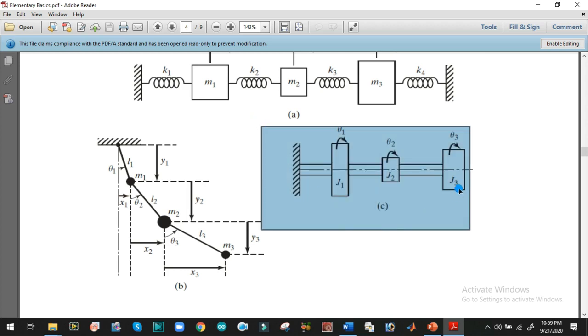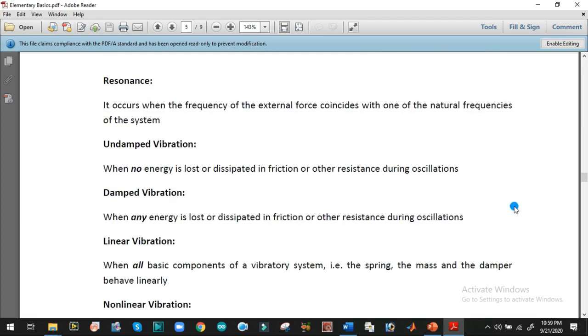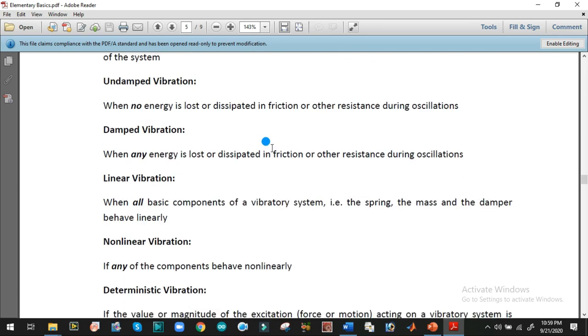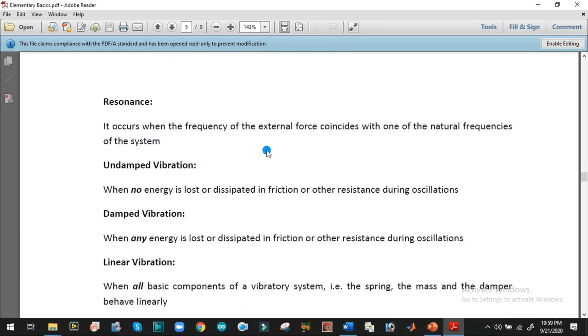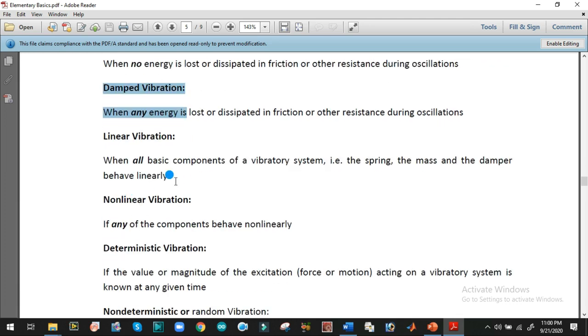Torsional vibrations normally occur whenever there is a speed fluctuation, for example in the case of a crankshaft or flywheel, or in suspension wheels. So what is resonance? Already explained. Undamped vibration is when there is no damping provided, damped vibration is when there is energy dissipation, and linear vibration is when all elements are considered to be linear. So these are the elementary definitions of mechanical vibration.